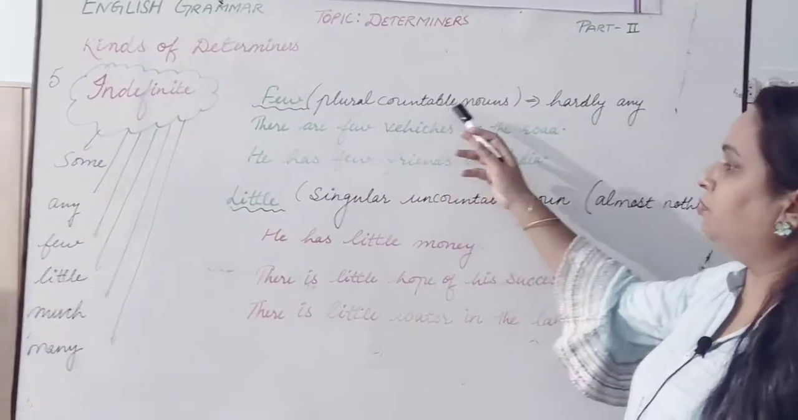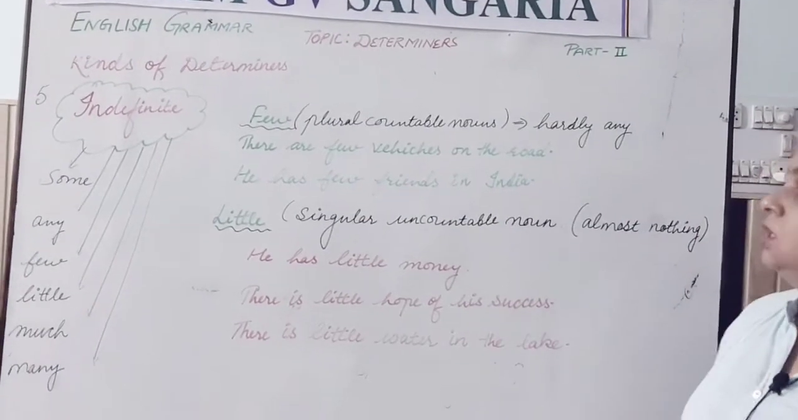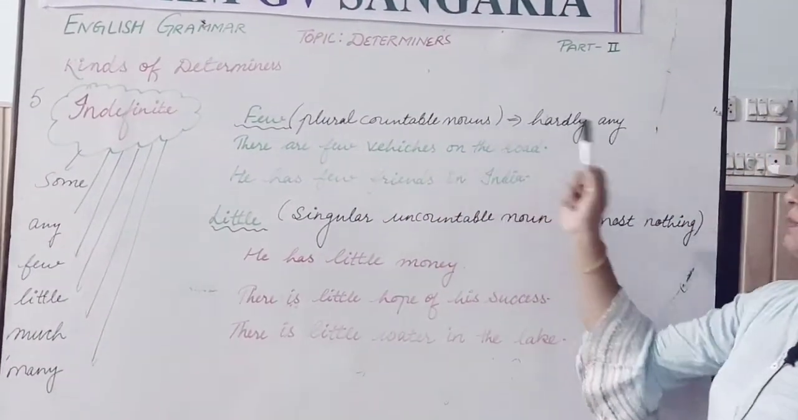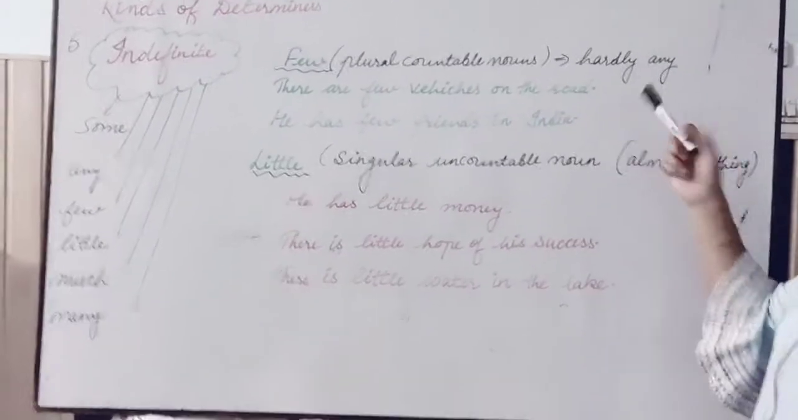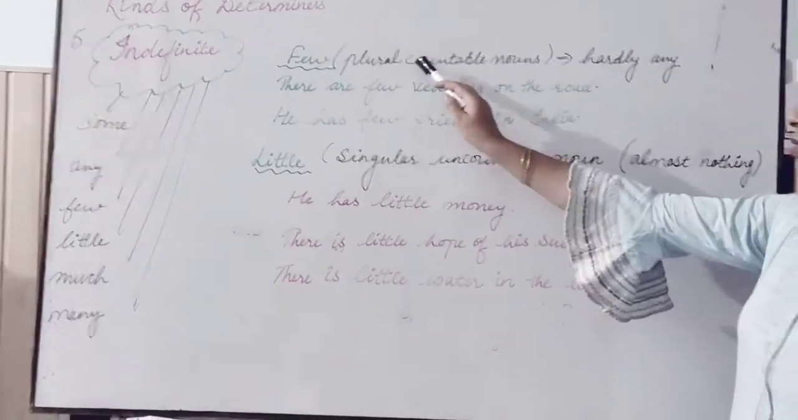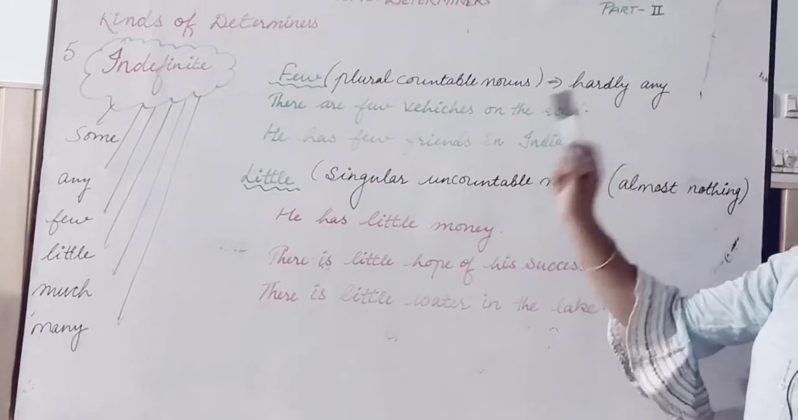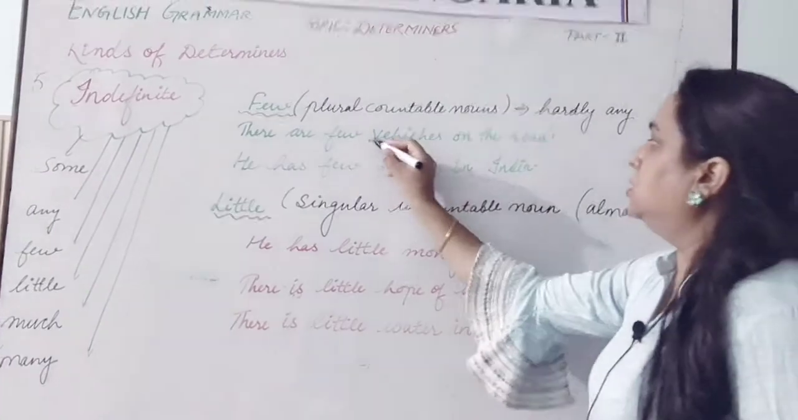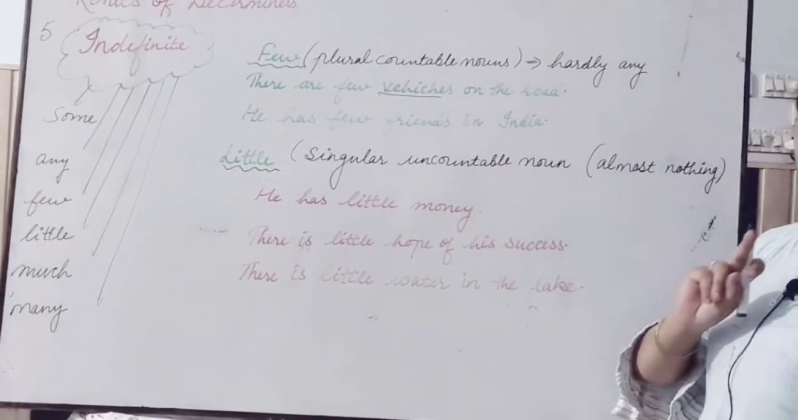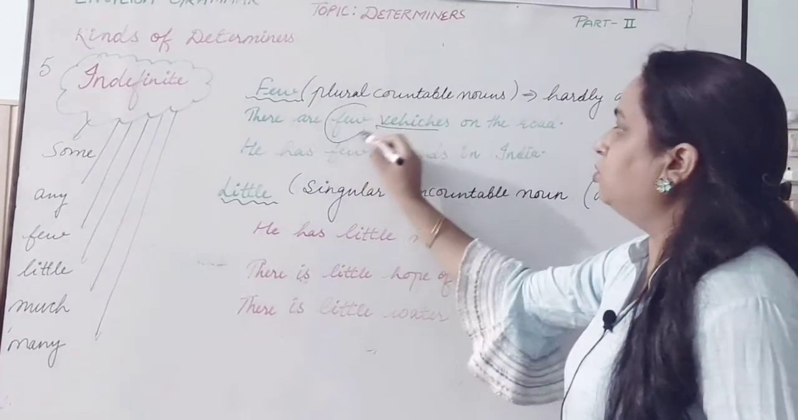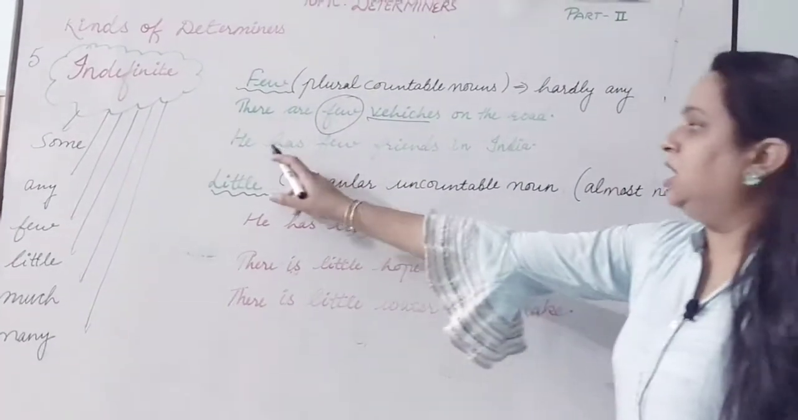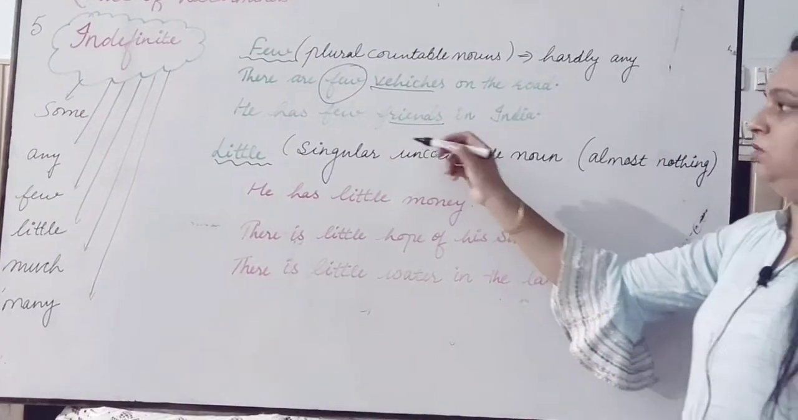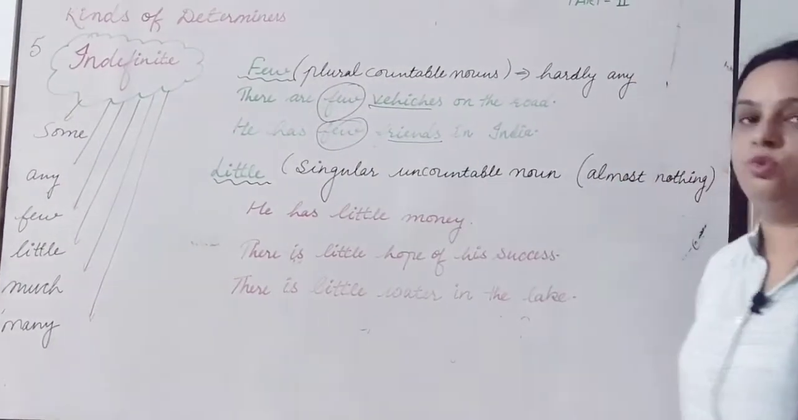Next is the use of few and little. So let's have the use of few first. Few is used with plural countable nouns, and it means hardly any. Once again, plural countable nouns. For example, there are few vehicles on the road. So this vehicles is a plural countable noun, right? So that's why we have used few here. Second one, he has few friends in India. Friends is a plural countable noun. With that I have used few here.